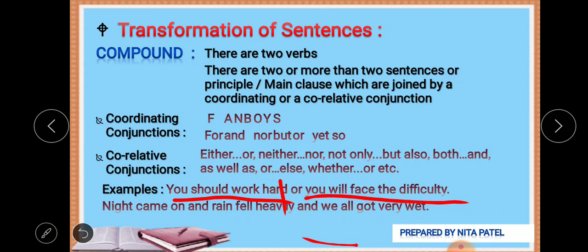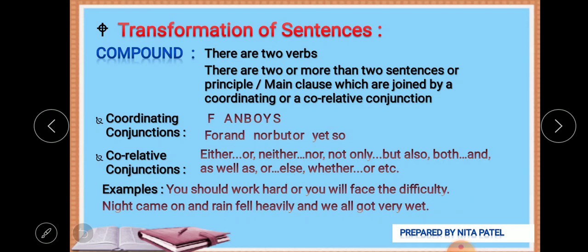If I want to use both of them independently, then also it works. If I want to combine them with the help of a coordinating conjunction, then also it makes complete sense. So what I have done here is I have used this coordinating conjunction to combine both these sentences. These are called compound sentences.